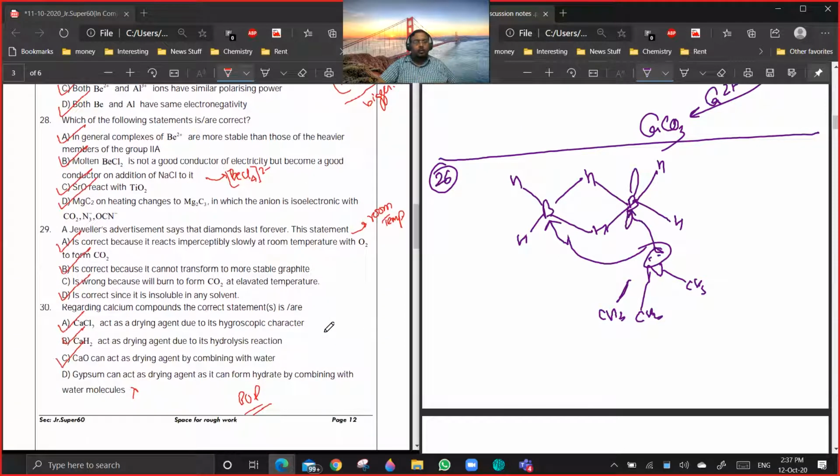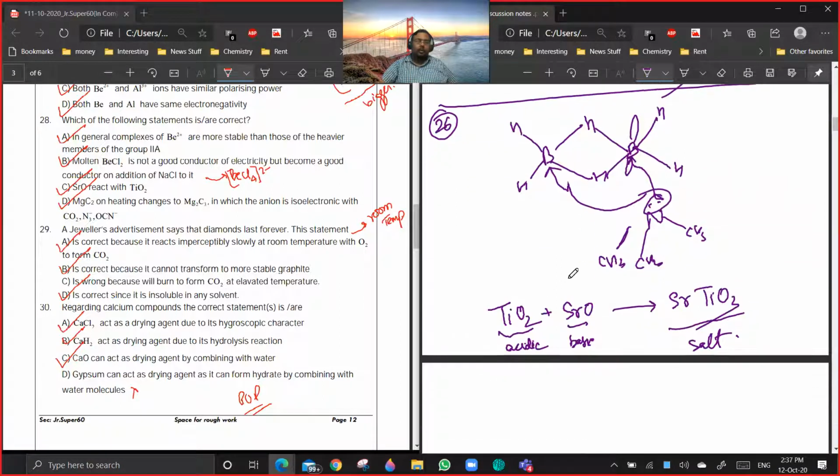29, 30. Yeah, SrO reacts with TiO2. TiO2 is actually acidic in nature, and SrO is basic in nature. So it forms SrTiO3, strontium titanate. Are you getting a point? Option B: strontium oxide is basic in nature, TiO2 is acidic in nature, so you get a salt. Getting a point?